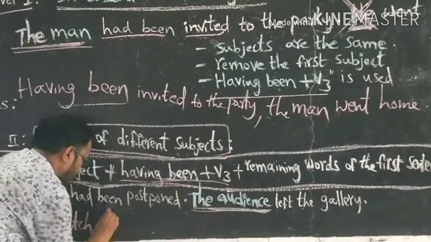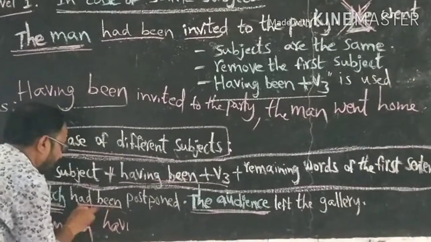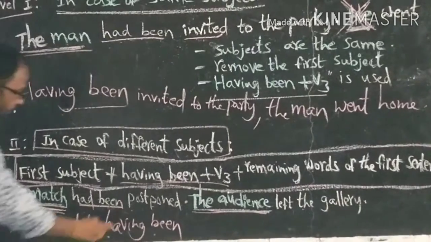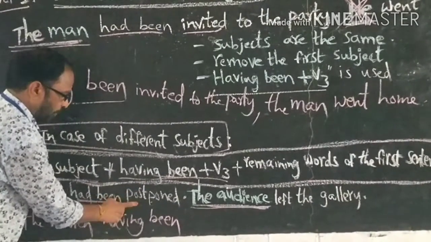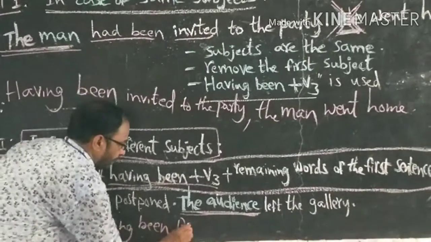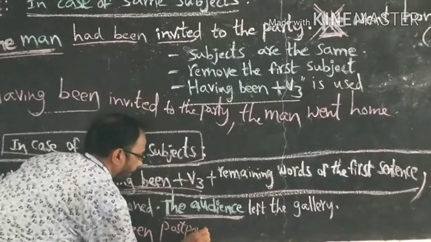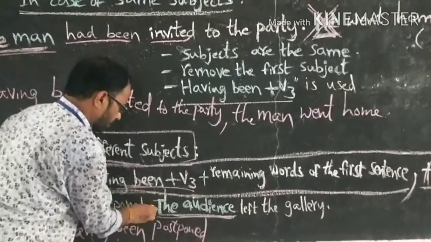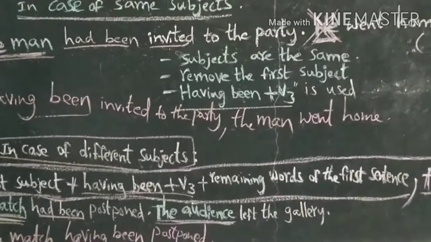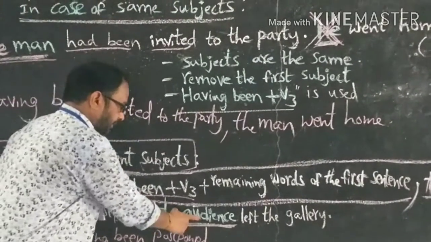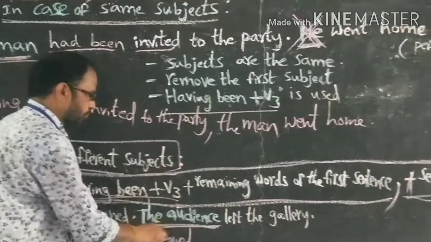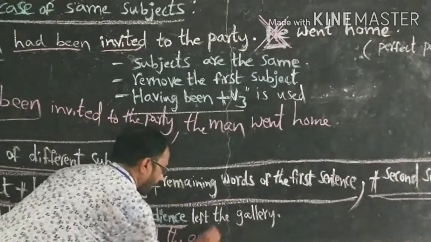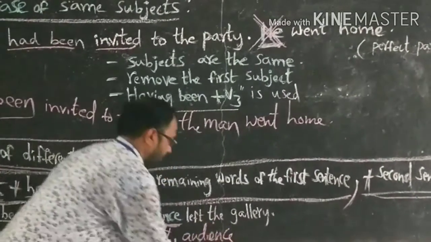Having been is used. Had been changed into having been. Postponed, verb 3. Full stop is removed. We should use comma. Second sentence is used, should be written as it is. The audience left the gallery.